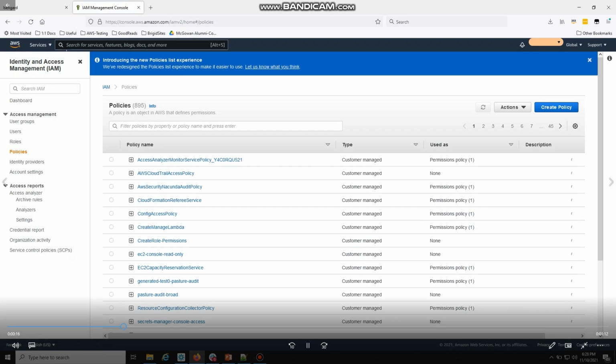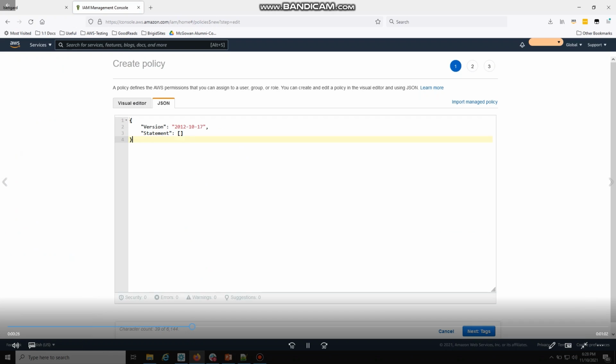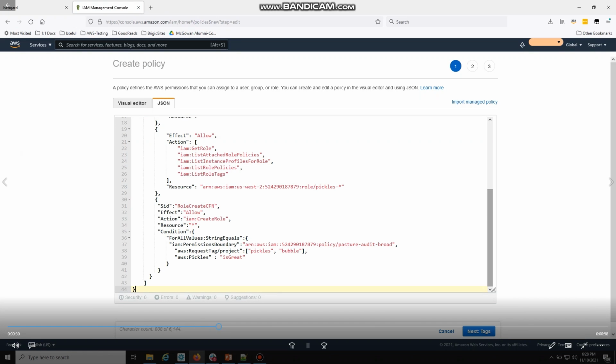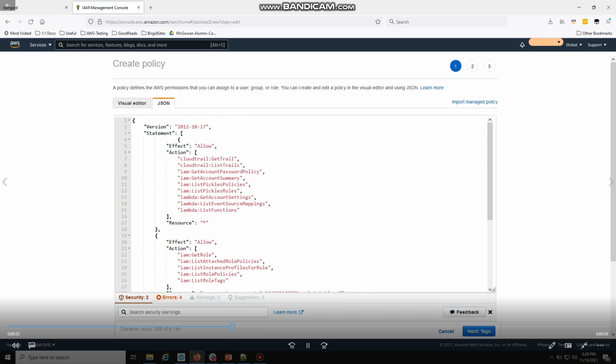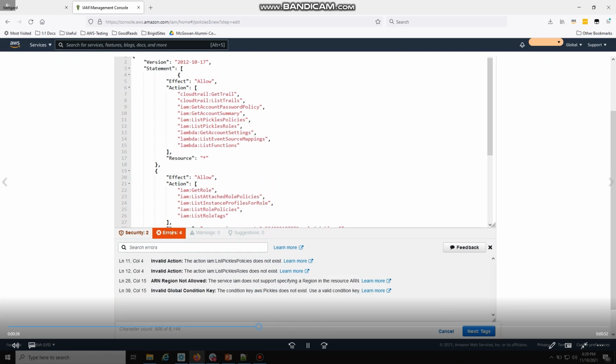A lot of customers do this, and then they copy paste their policy into code or into something that they want to use to validate, or where they store their policies. So I'm in the JSON editor here. This is for all you do-it-yourself DIYers. And I have 2 security warnings, so I definitely want to look at those. I'll look at those last, but I want to get rid of my errors first.